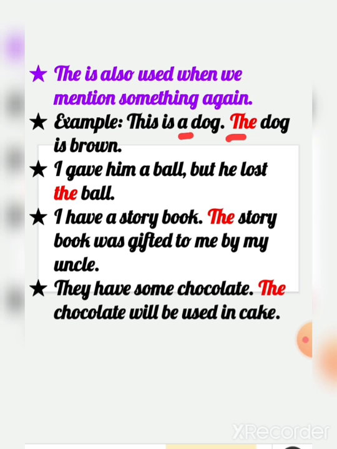The dog is brown. I gave him a ball, but he lost the ball. I have a storybook. The storybook was gifted to me by my uncle. They have some chocolate. The chocolate will be used in cake. So the is also used when we mention something again.